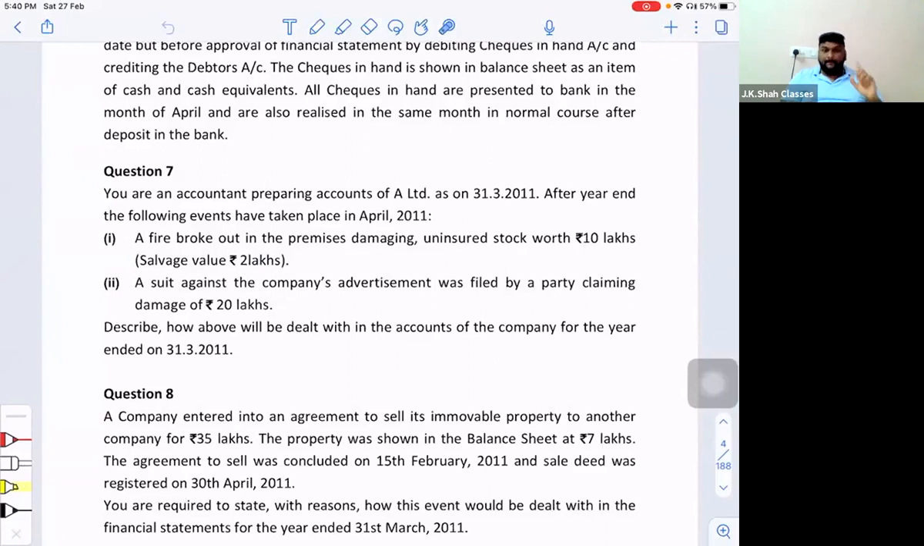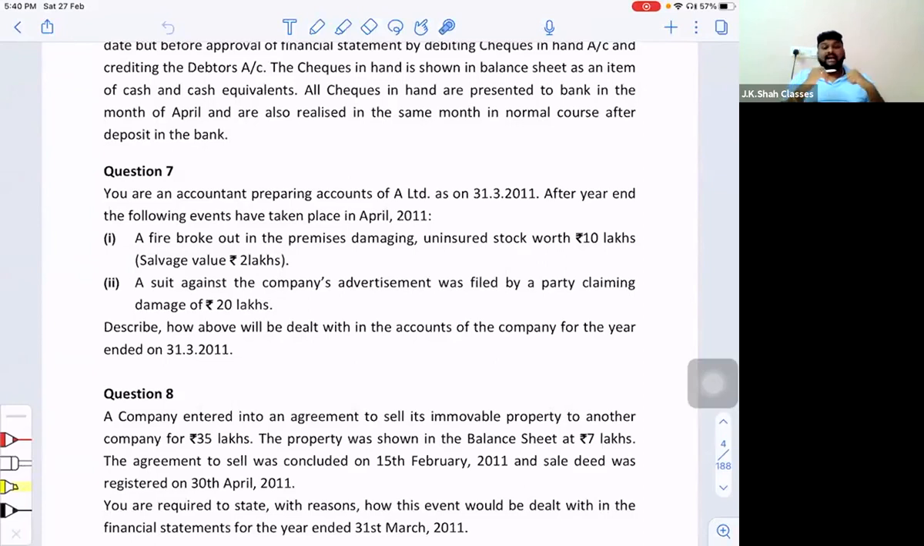Right? Now, can I say the first case is purely a non-adjusting event? Because the condition of the fire is not existing on the balance sheet date. So technically, the loss of rupees 8 lakhs is obviously material to the enterprise. 8 lakhs is a big amount, sir. So it is technically material, but it is a non-adjusting event. So only a disclosure in the director's report should be more than sufficient.